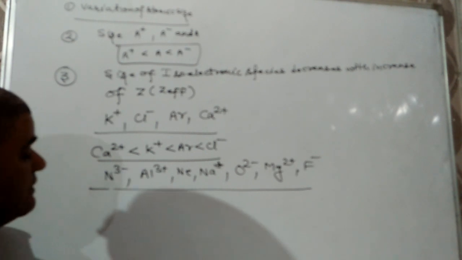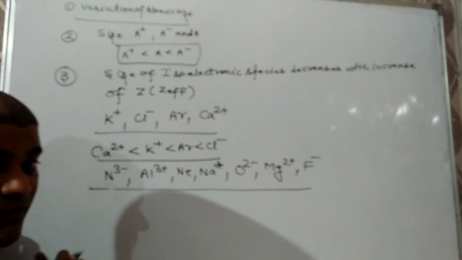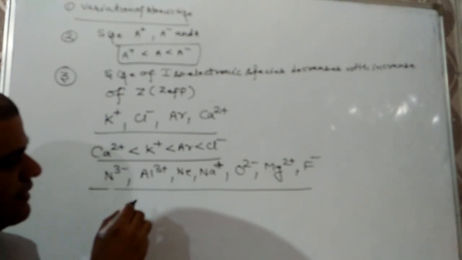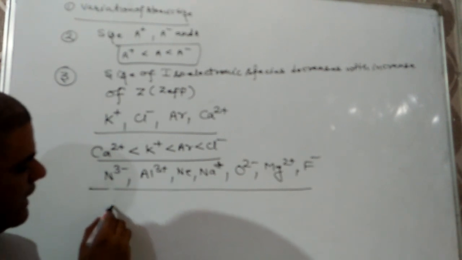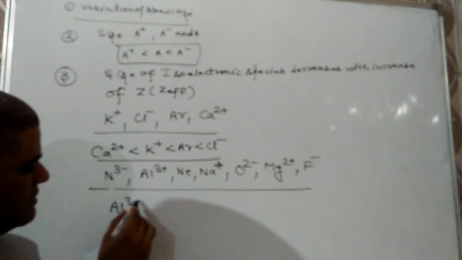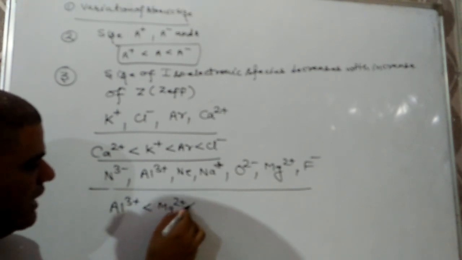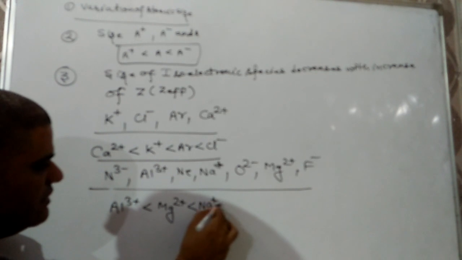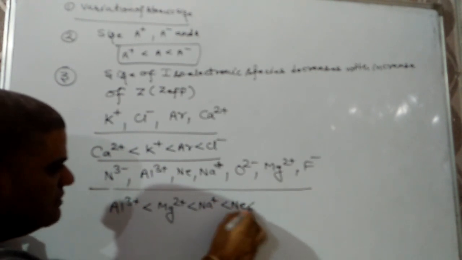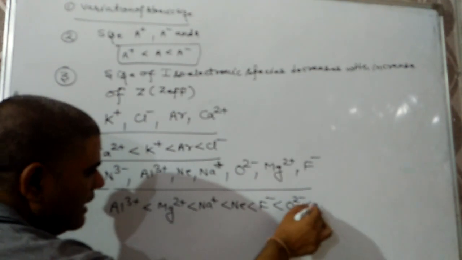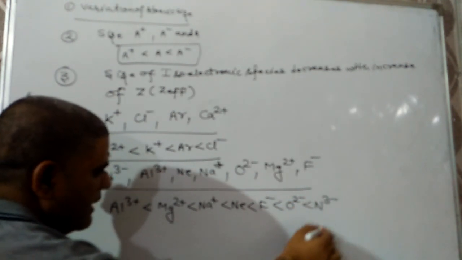Now we have to see their atomic number. Larger atomic number, smaller ionic size. So order will be, smallest will be Al3 positive, then Mg2 positive, then Na positive, then neon, then F negative, then O2 negative, and largest will be N3 negative.